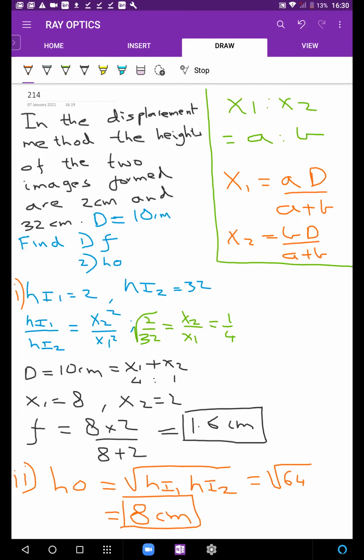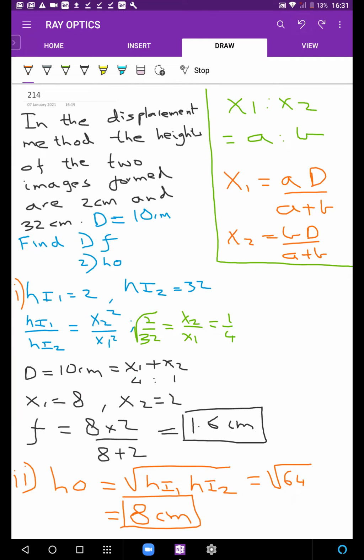That's how you divide numbers in ratios. You want to divide a number into the ratio A:B, you multiply it with A by A plus B and B by A plus B. Okay? So like here, 10 had to be divided in the ratio 4:1, so multiply it with 10 into 4 by 5, which is 8, and then 10 into 1 by 5, which is 2. Okay, that's how you break them into ratios.